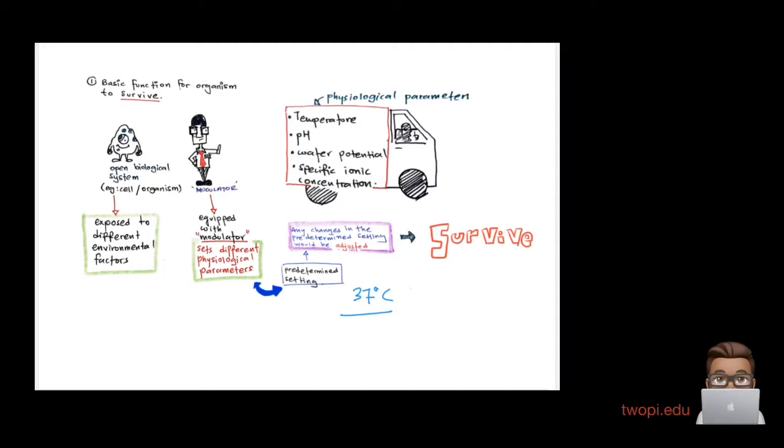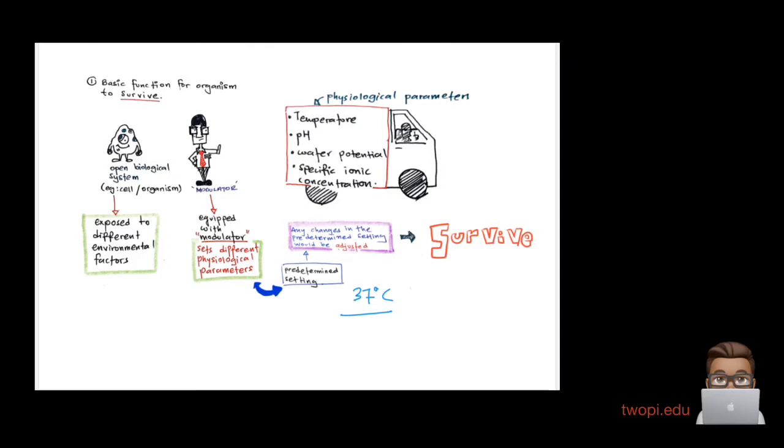Now, any cell and organism, for example a human being, it can be an animal or it can be a plant, any cell is exposed to different environmental factors. This phenomenon we call an open biological system. So remember, an open biological system is one whereby a cell or organism is always exposed to different environmental factors.